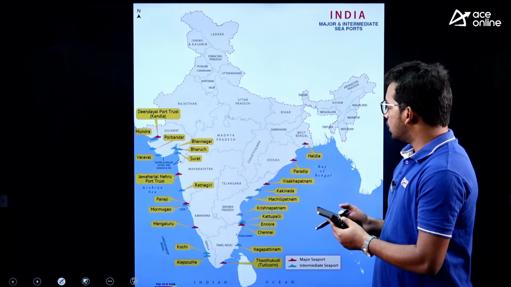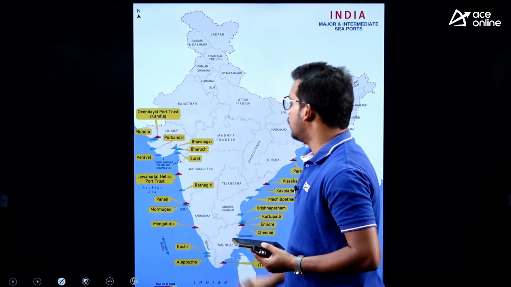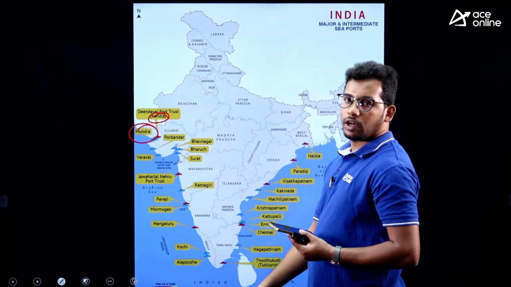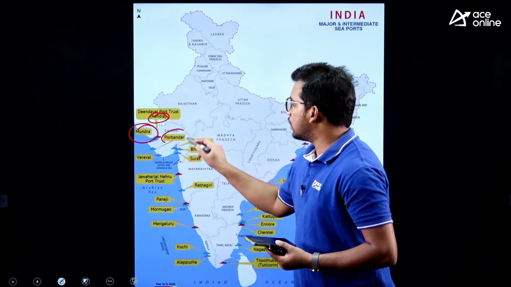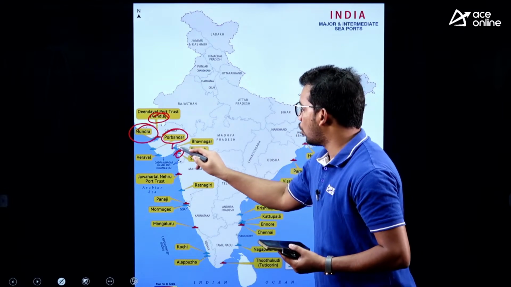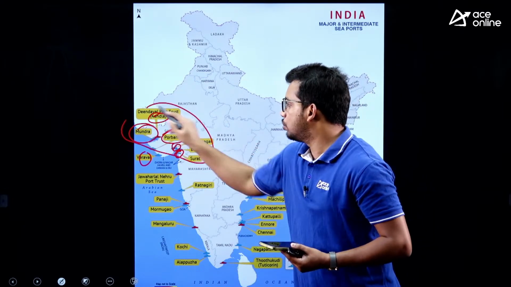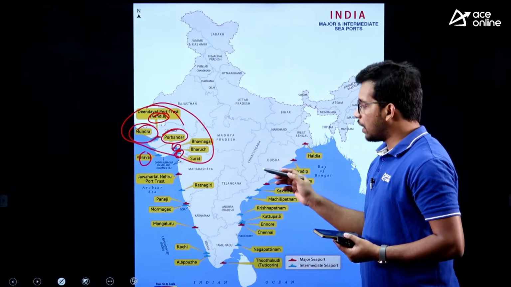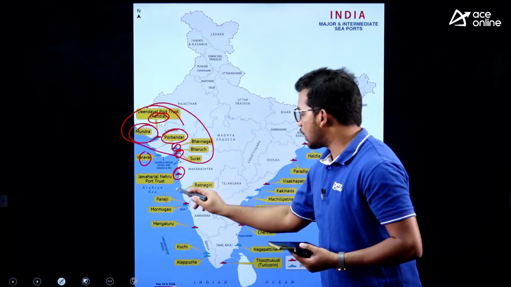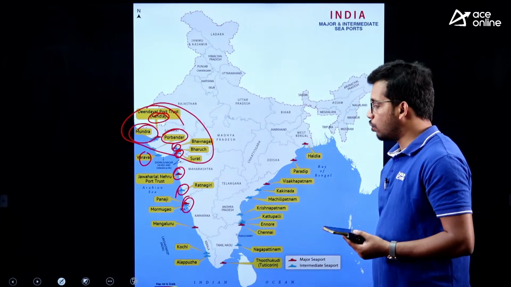So let us see the important ports also here which you need to remember for the exam, right. Mundra port, Kandla port, these are located in the Gujarat. Porbandar is also in the Gujarat. Then Surat, Bharuch, Bhavnagar port, Verawal port, these are all part of Gujarat, right. So they may ask you in the exam. Then comes the JNPT, that is Navasheva port. Then Ratnagiri again in Maharashtra. Panaji and Marmagoa ports are in Goa.